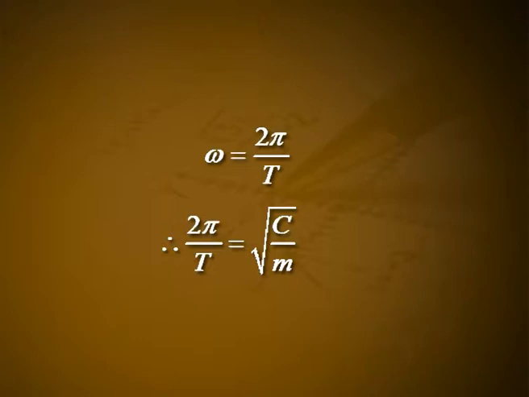This equation is the differential equation of simple harmonic motion, where omega is angular frequency given by omega is equal to 2 pi divided by T. Therefore, 2 pi divided by T is equal to square root of C by m. Period of oscillation T is equal to 2 pi into square root of m by C. Frequency of oscillation nu is equal to 1 by T, which is equal to 1 by 2 pi into square root of C by m. The solution of this equation can be written as x is equal to a into sine omega t plus phi.